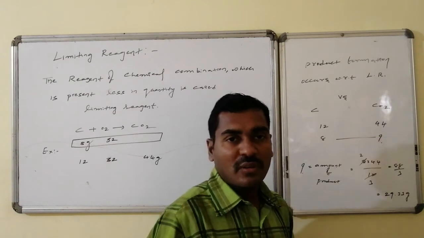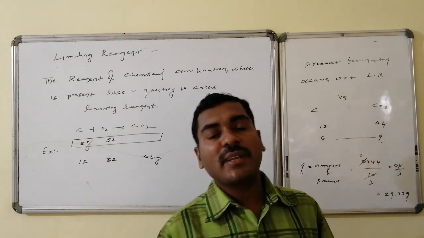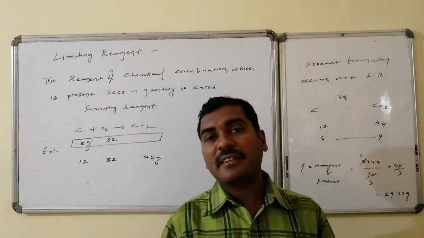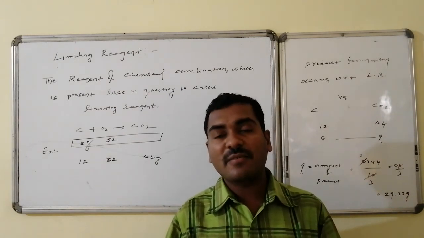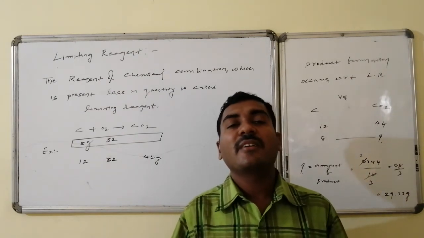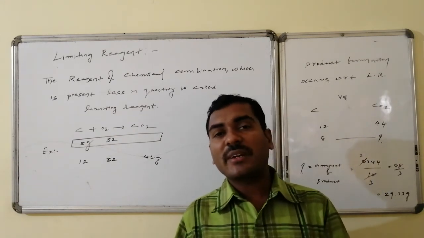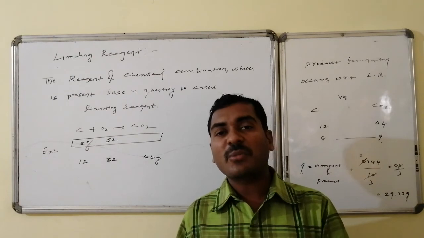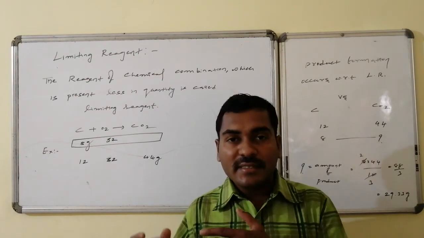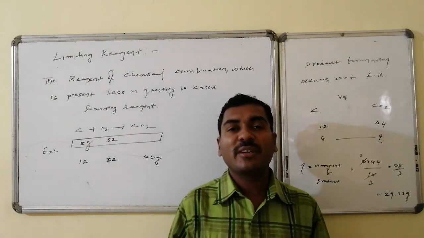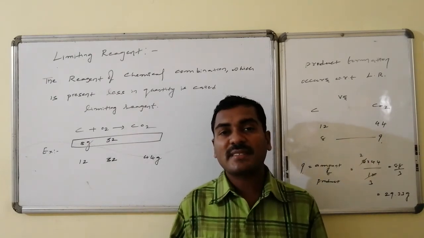So once again I bring to your kind notice that the limiting reagent is the substance or component involved in the chemical combination which is less in quantity than required, whereas the quantity of product formed is in relation with the weight of the limiting reagent. In that way, limiting reagent and its applications are present.